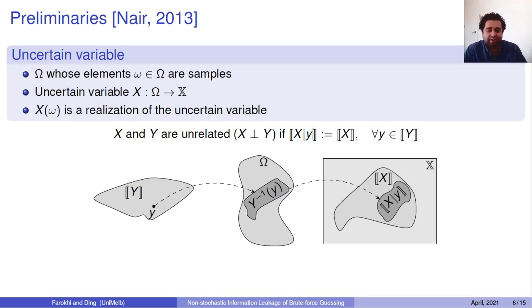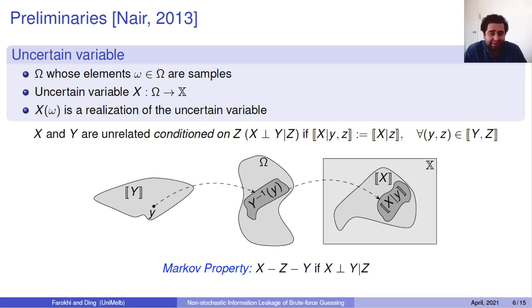Similarly, we can define conditioned unrelatedness. So we say that x and y are unrelated conditioned on z if, again, our perception of x would not change with and without access to y, okay? So we only take away access to y. We keep z here on the other side when we are conditioning, okay?